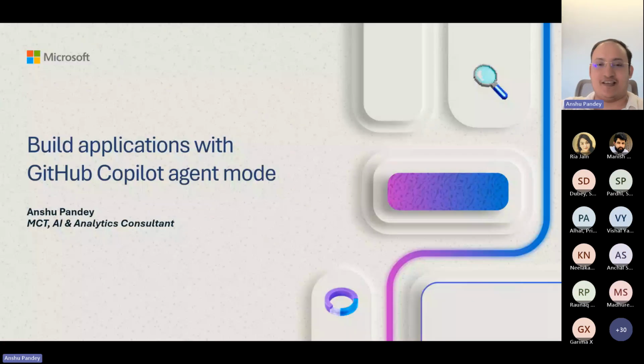Thank you. Let me share the screen. Hello and good morning, all. Welcome to the AI Skill Fest starting today. This is going to be a 50-day event organized by Microsoft on learning multiple AI skills. Today's webinar is on building an application with GitHub Copilot agent mode. It's not only Copilot, but in addition to it, it's more of agent mode.